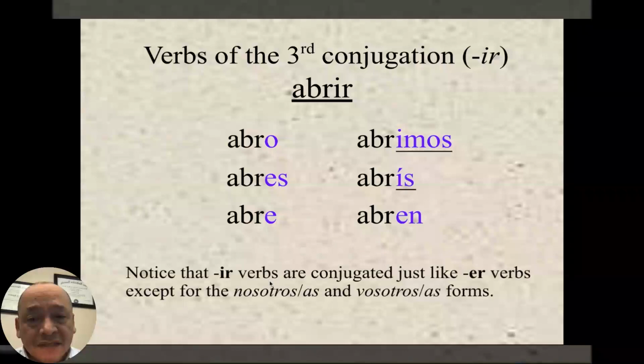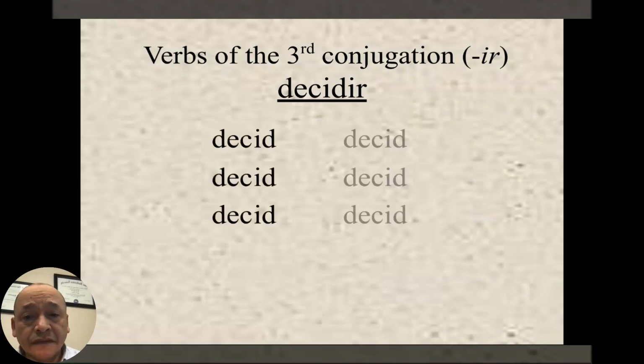If you notice, the IR verbs are conjugated just like ER verbs, except for the nosotros and the vosotros forms. Decidir. Yo decido, tú decides, él, ella decide, nosotros, nosotras.